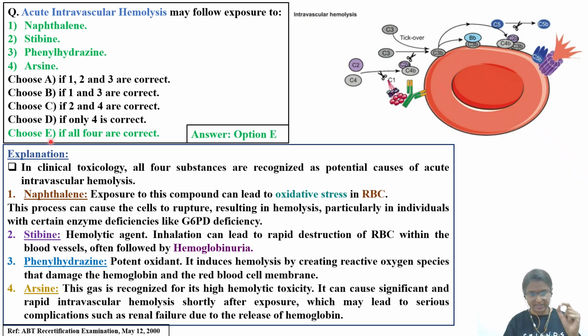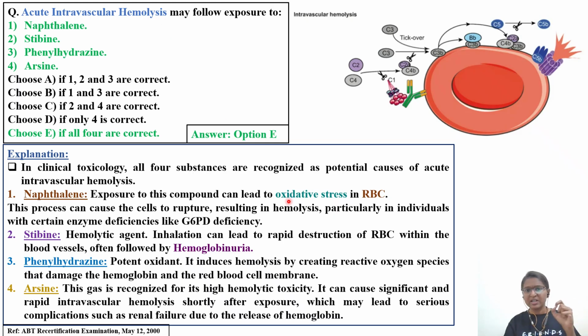First, option 1, naphthalene. Exposure to naphthalene can lead to oxidative stress in the RBC. One of the basic mechanisms by which any cell undergoes necrosis or apoptosis is generation of reactive oxygen species or reactive nitrogen species, which cause oxidative stress to the cell. As a result, the cell will undergo death. So naphthalene causes oxidative stress in the RBC, and the process can cause the cells to rupture, resulting in hemolysis.